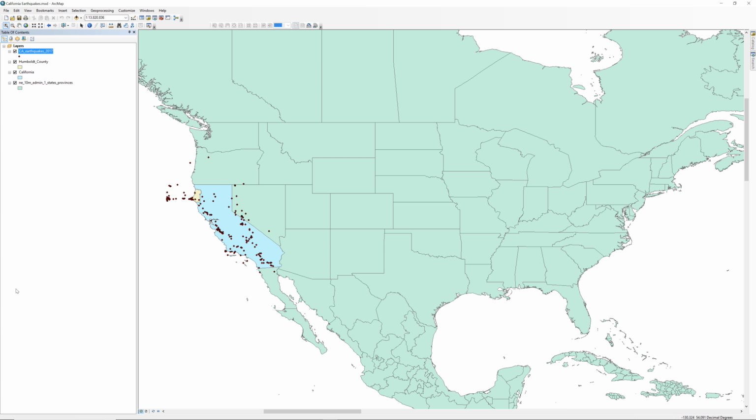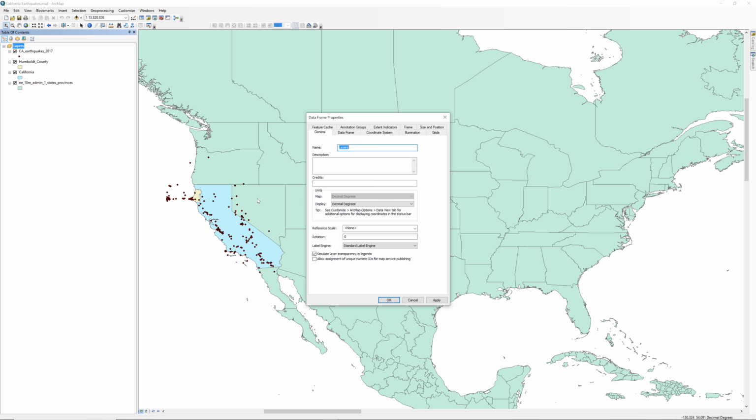If you will recall from a previous activity, in the table of contents, the word Layers appears above the 4 map layers. The name consistently leads to confusion. This item in the table of contents is not a layer. It represents the data frame. Access the properties for the data frame by right-clicking on the word Layers in the table of contents. Select Properties from the contextual menu.